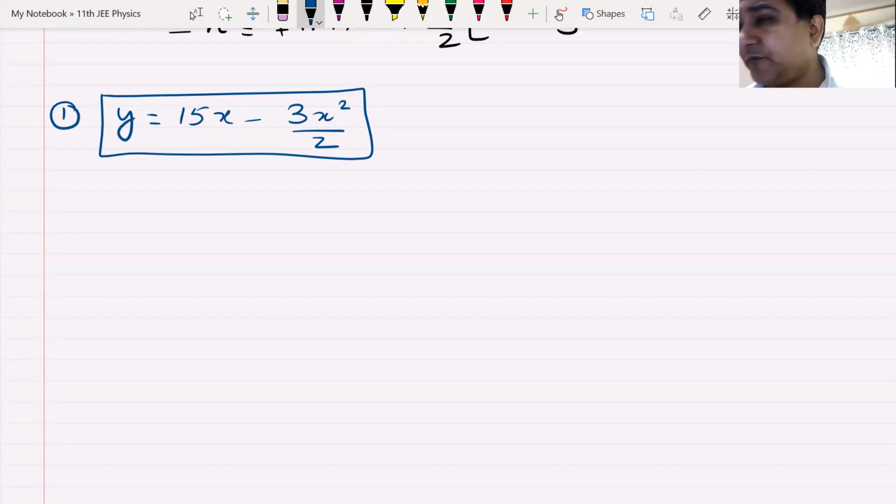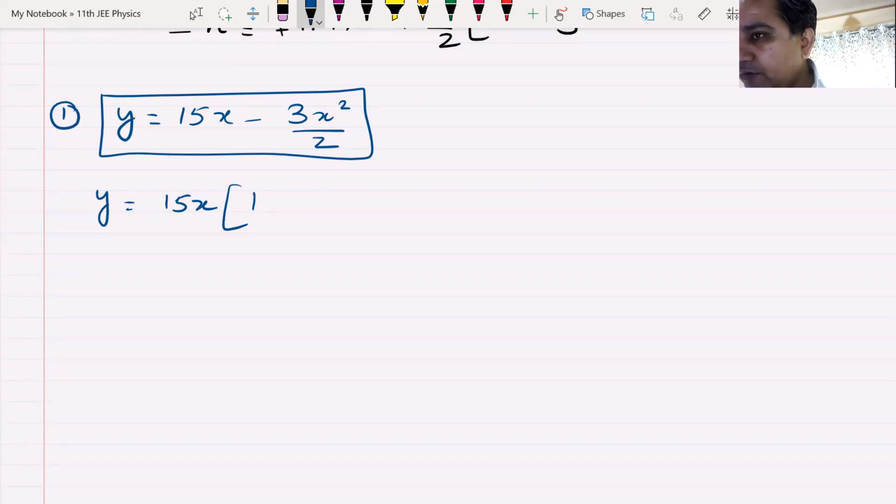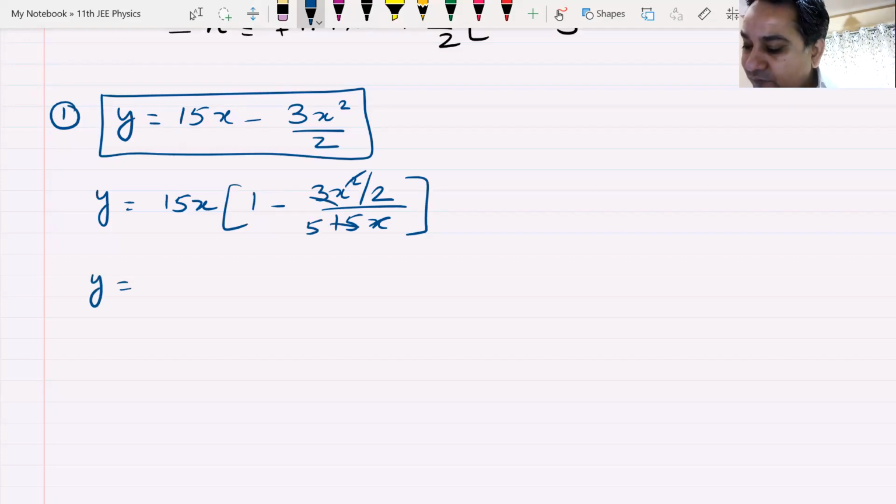Now let us first find out the value of theta and r. So what I will do here is take 15x out: y is equal to 15x times 1 minus 3x squared by 2 divided by 15x. I cancel this five times. So I get y is equal to 15x times 1 minus x divided by 10. That is what you will get.